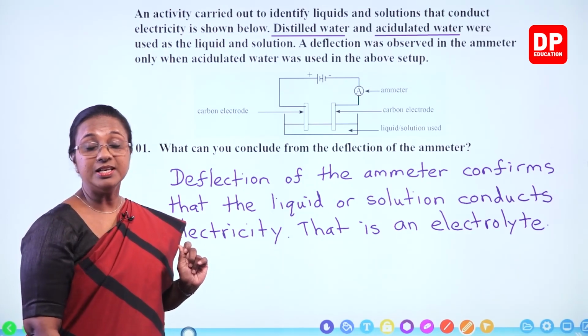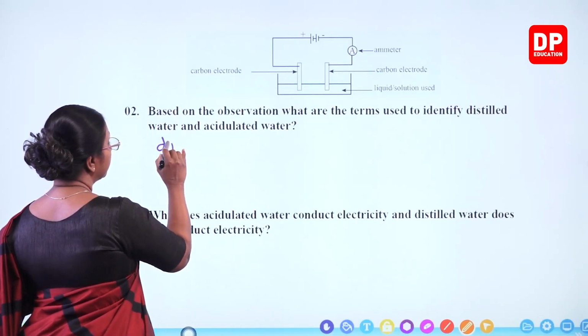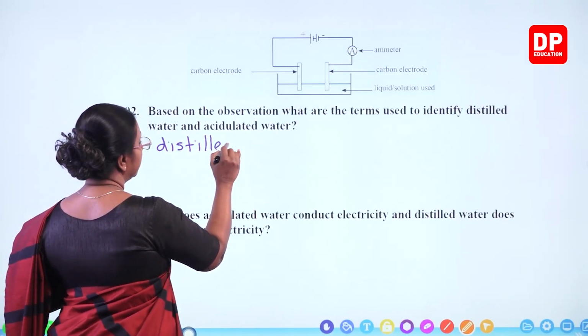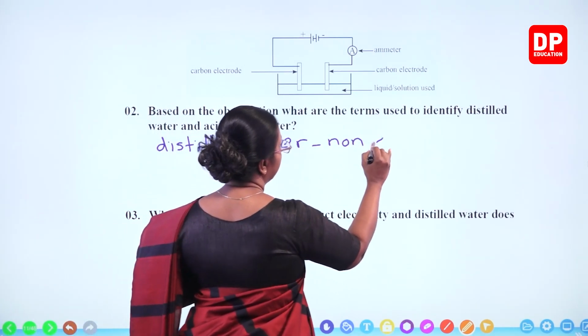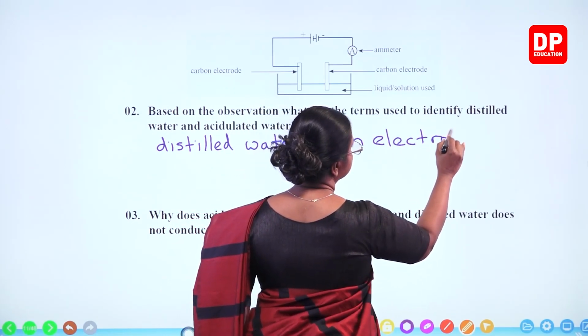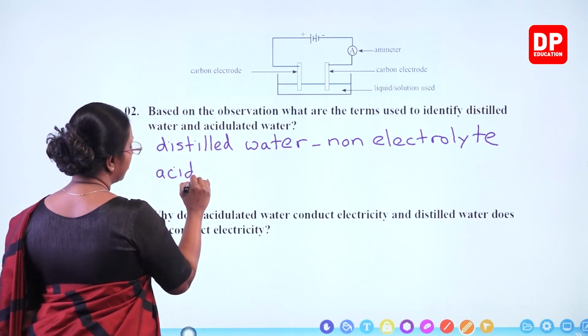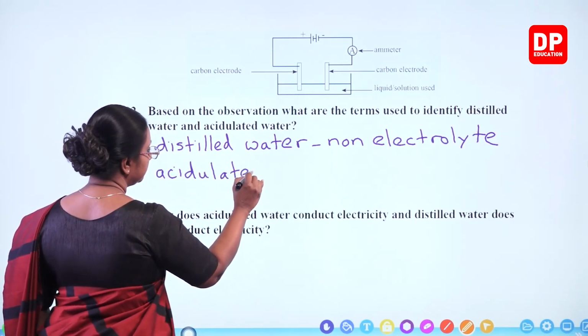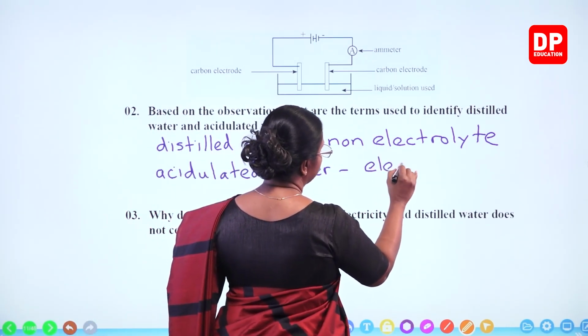Then I'll move on to the next question. Second one, based on the observation, what are the terms used to identify distilled water and acidulated water? That I told you all, distilled water is a non-electrolyte, and acidulated water is an electrolyte.